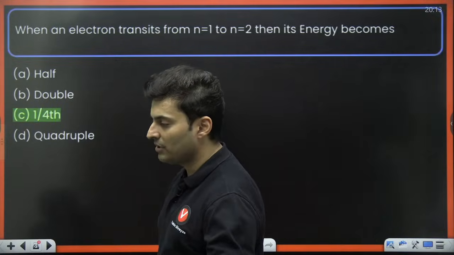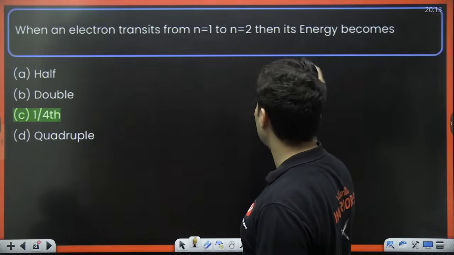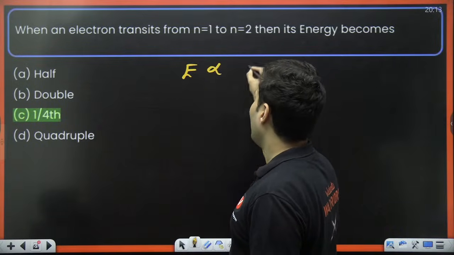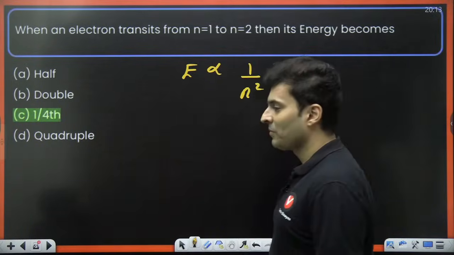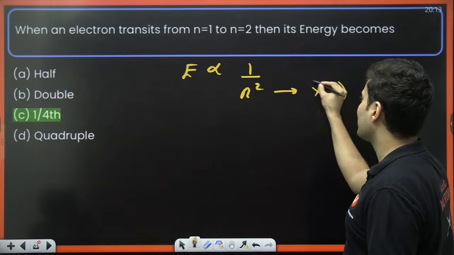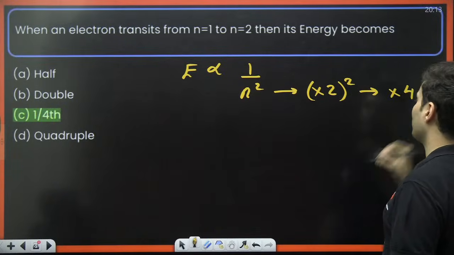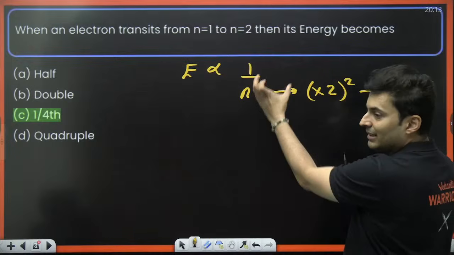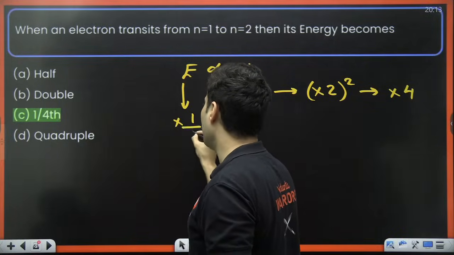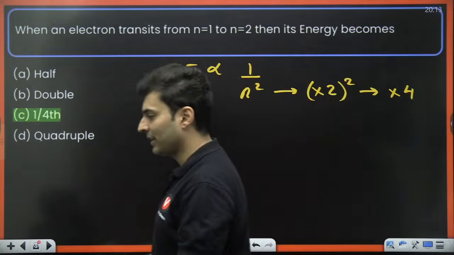Very good. C for Captain Shreyas. Perfect. When an electron transits from 1 to 2, then the energy becomes, guys, in the energy formula, you can see n square is there below. So if n becomes 2 times, the square becomes how many times? 4 times. But all of this is happening downstairs. So therefore, the energy becomes 1/4 times. Perfect.